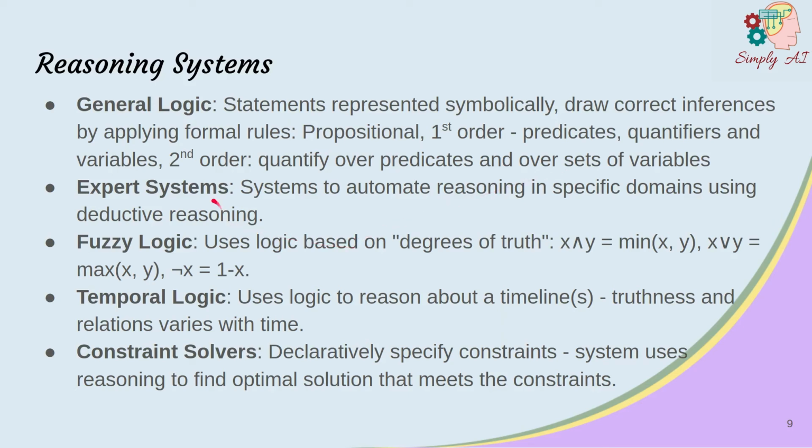Second-order logic quantifies over predicates and over sets of variables, for example, for all addresses of X. Expert systems are systems that automate reasoning in specific domains using deductive reasoning. Fuzzy logic uses logic based on degrees of truth. For example, X and Y is equal to the minimum of X and Y, X or Y is equal to the maximum of X and Y, and not X is equal to 1 minus X. Temporal logic uses logic to reason about a timeline, where truth varies with time. Constraint solvers declaratively specify constraints, and the system uses reasoning to find the optimal solution that meets these constraints.